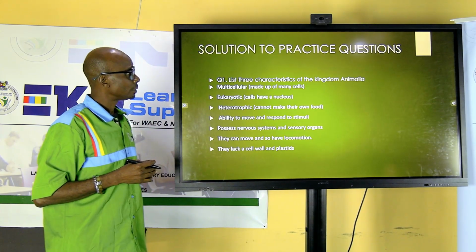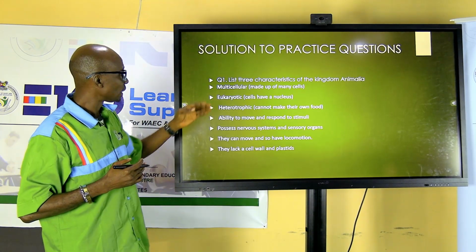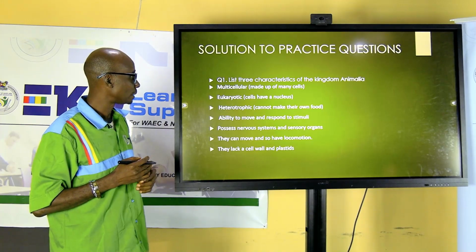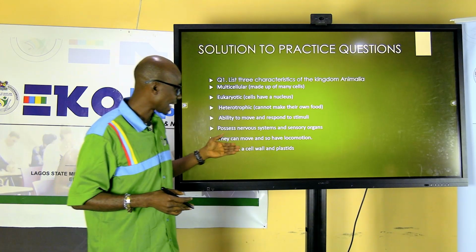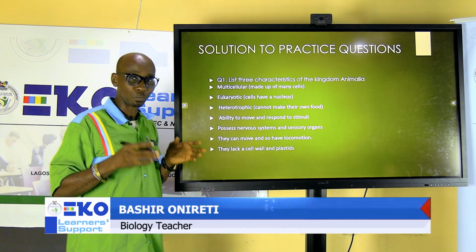Welcome back. I hope you were able to go through some of these practice questions. The first one says, list characteristics of kingdom Animalia. These are some of the characteristics. They are multicellular, they are eukaryotic, that means they have a definite nucleus. They are heterotrophic, they cannot make their own food. They have the ability to move and respond to stimulus. They lack cell wall and plastid. So these are a few characteristics of animals.